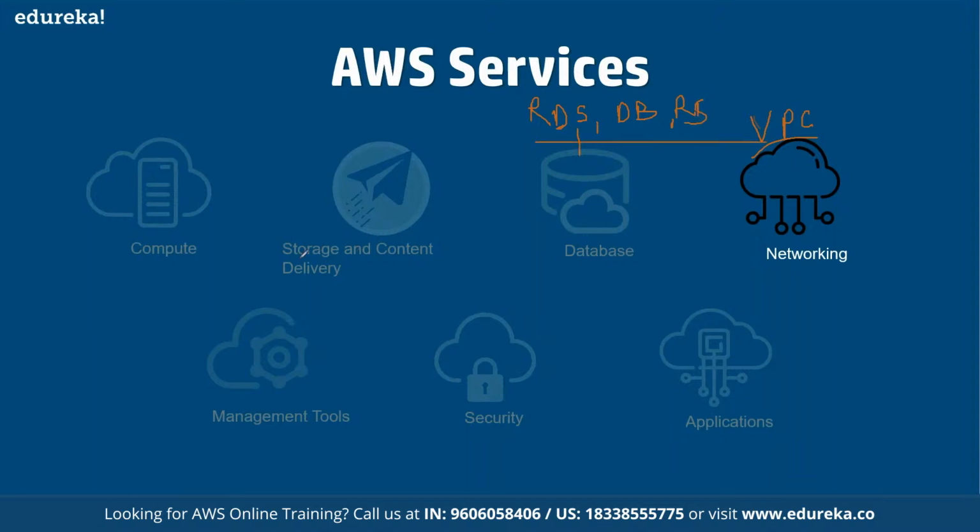Whereas if we talk about storage and content delivery, here we are going to discuss in detail the S3 service, the Storage Gateway, the Glacier service, and the EBS volume. Then we are going to discuss EBS, EFS, and the entire CloudFront distribution as well. Whereas in compute, we mostly focus on EC2 and on the Lambda service.